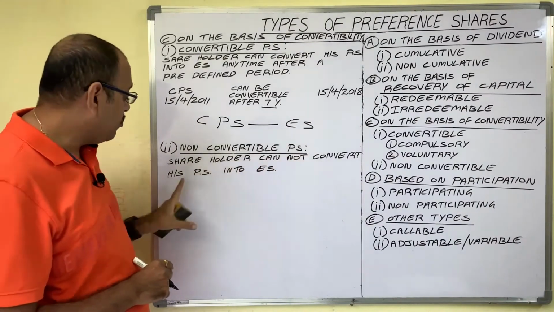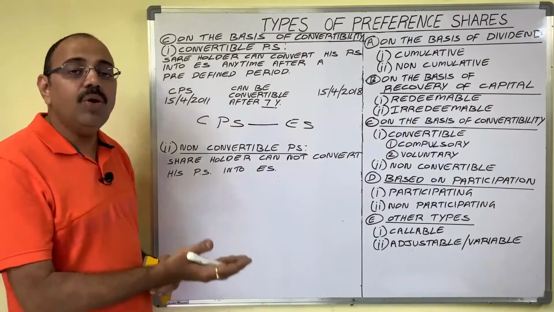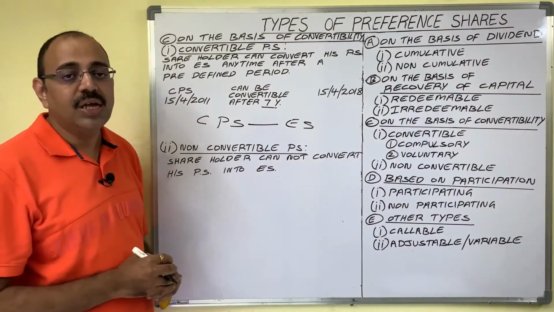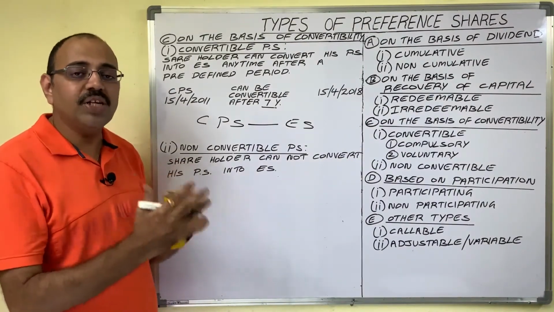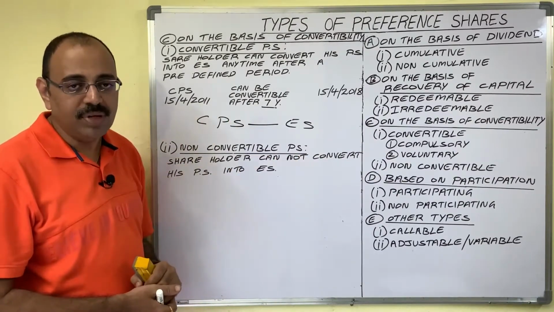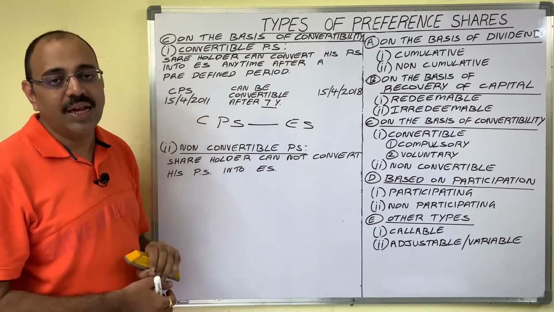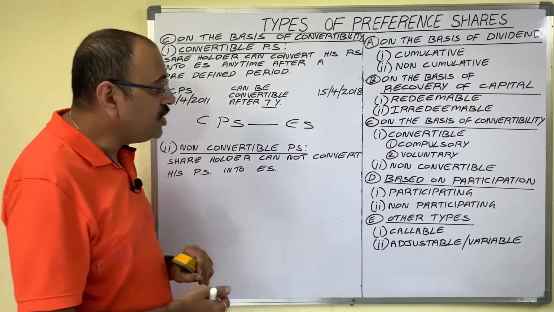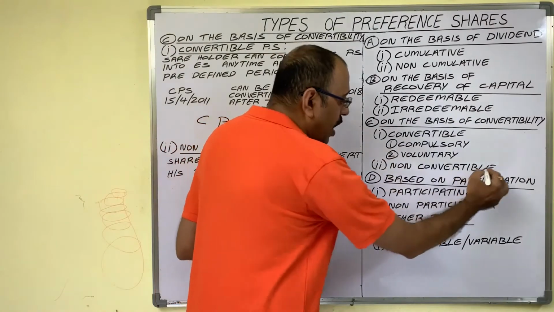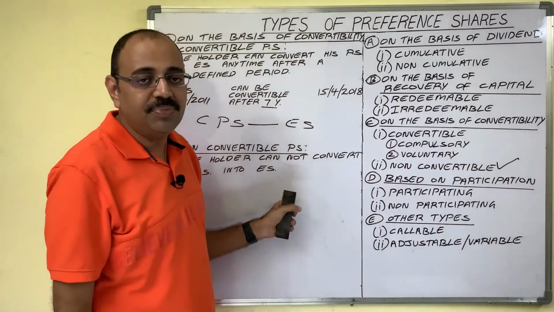A shareholder cannot convert his preference shares into equity shares. When a shareholder purchases preference shares, he has to continue as a preference shareholder only. He cannot convert into an equity shareholder. Now, if the company's articles of association are silent, then preference shares are presumed to be non-convertible preference shares.